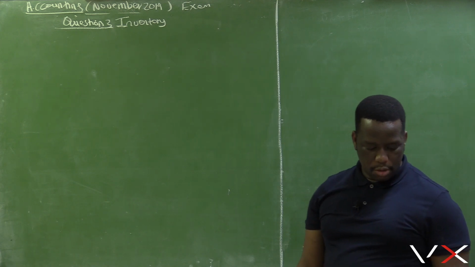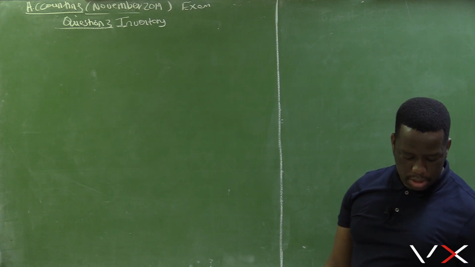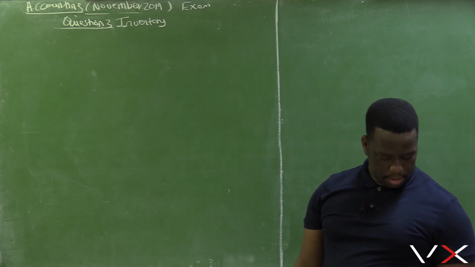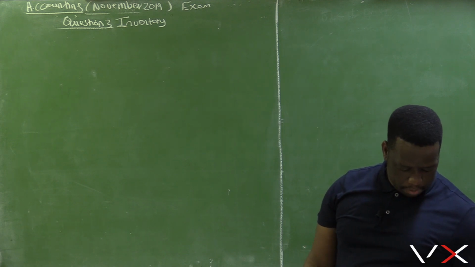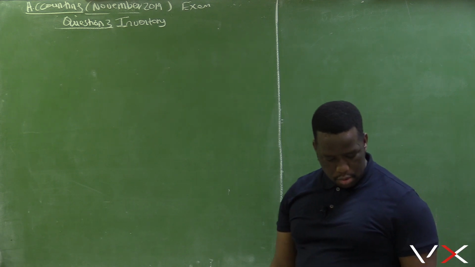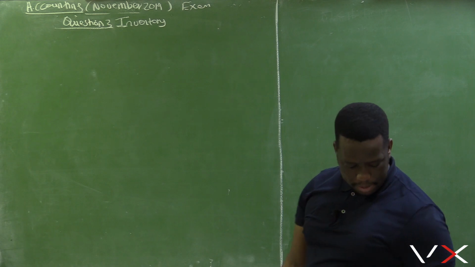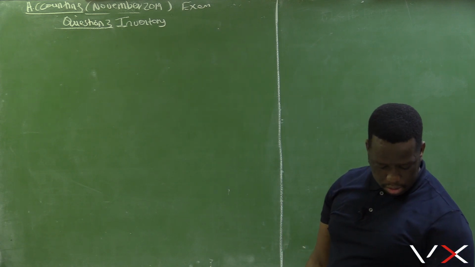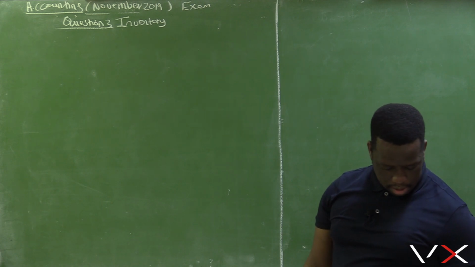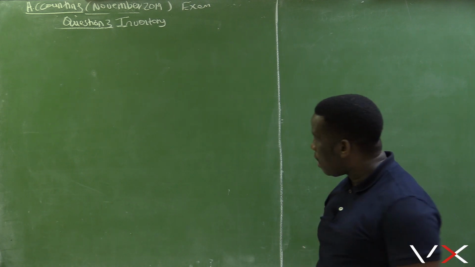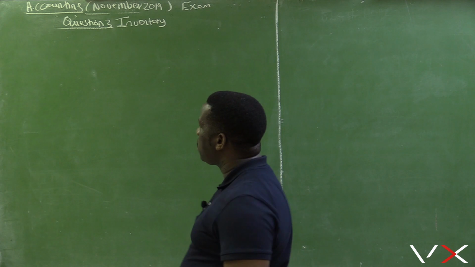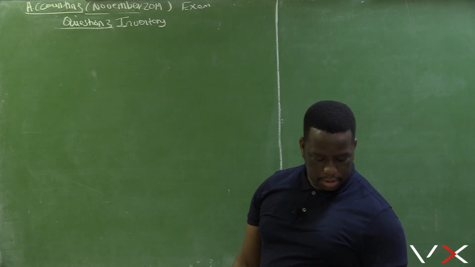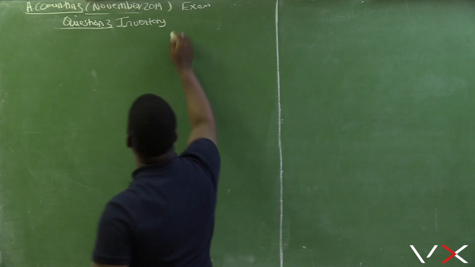Hence, we are deciding not to do question 2, because question 2 from this paper, November 2019, is still talking about checks, and we know that checks have been phased out, so they are no longer in use. We do not find checks anymore in accounting transactions. So therefore, we are skipping this question and proceeding to question 3, which is based on inventory valuation.